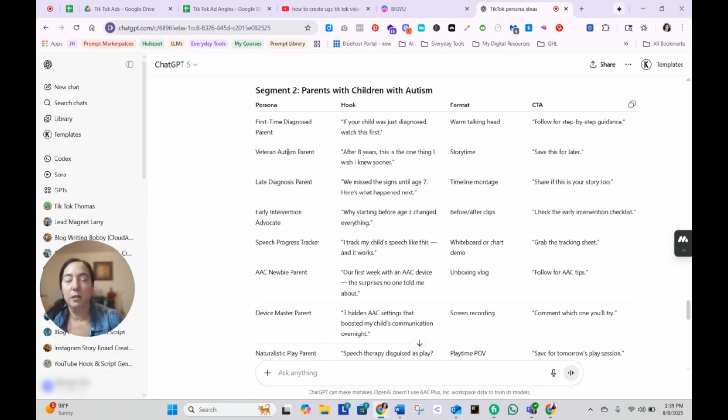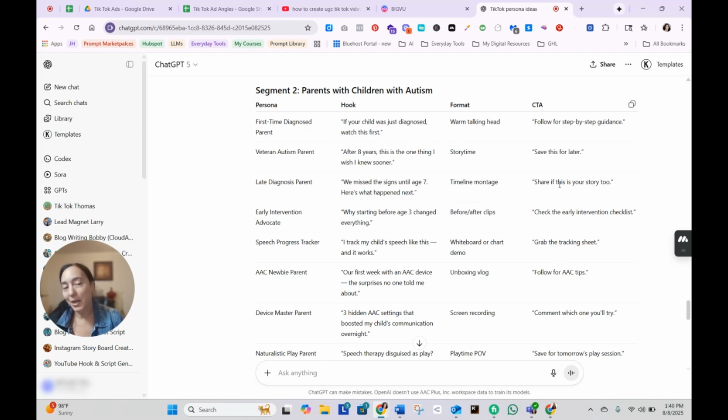Persona: a veteran autism parent. Hook: After 8 years, this is the one thing I wish I knew sooner. Format: story time. So it's going to want us to tell a story. It'll be a story ad. Call to action: save this for later. Late diagnosis. What's the hook? We missed these signs until age 7. Here's what happened next. Timeline montage.